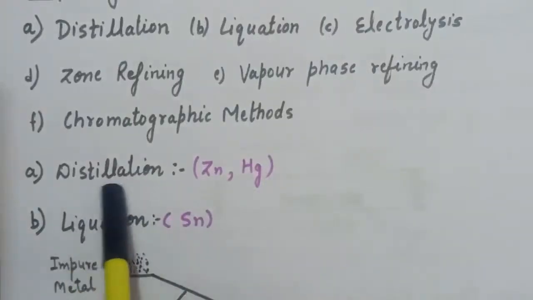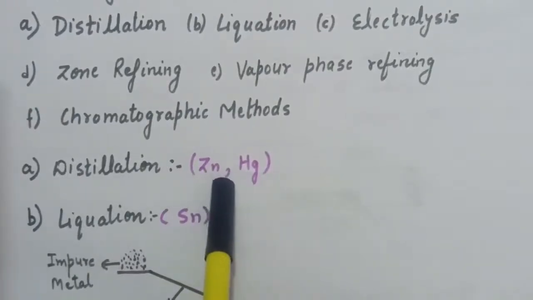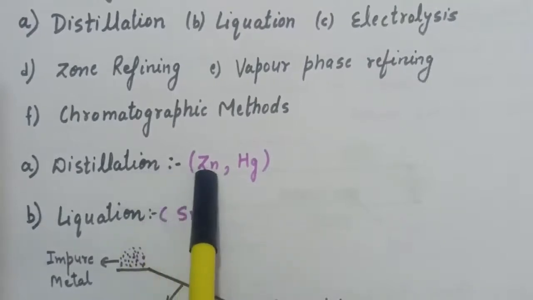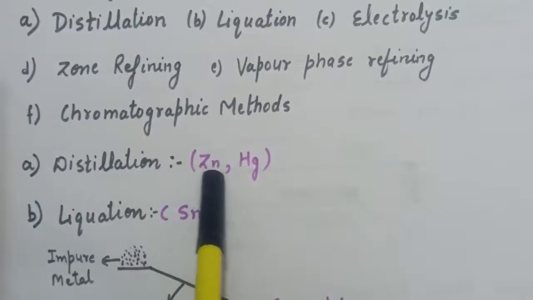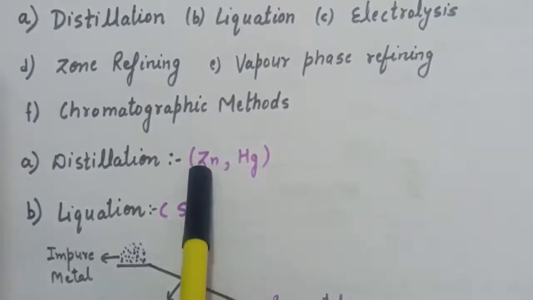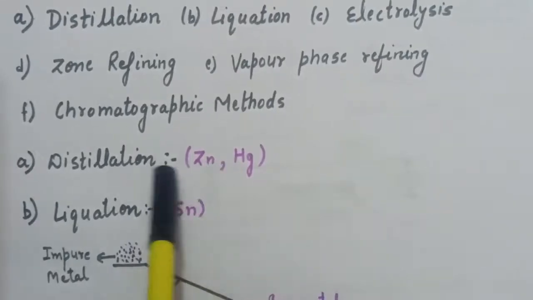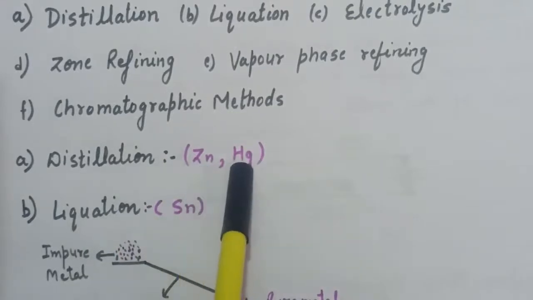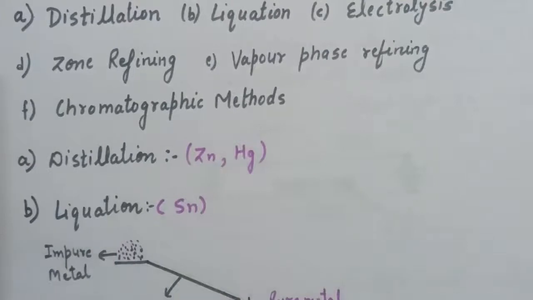The distillation method is used for the purification of zinc and mercury, and in this method the impure metal is heated in an iron retort, and the vapors are condensed in a separate receiver. The pure metal distills, and the impurities are left behind because of their higher boiling point. So zinc and mercury are purified by this method.